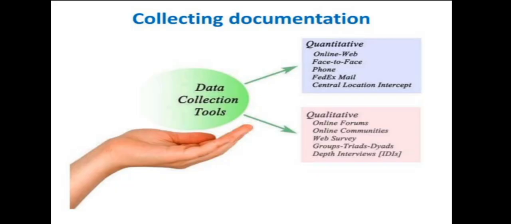Now, how do we collect the data? In two ways. The first is qualitative and the second is quantitative. So data collection tools are in two forms. First is quantitative, that is online web, face to face, phone, mail and central location intercept, which can be used. For qualitative, we require online forums, online communication, web surveys, group discussions and in-depth interviews.